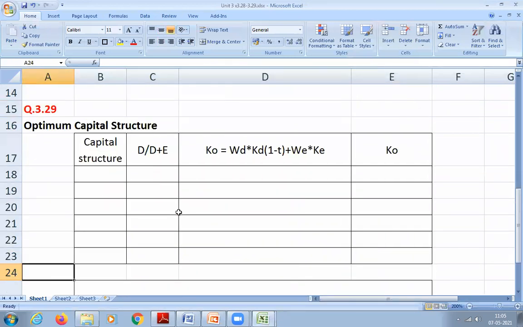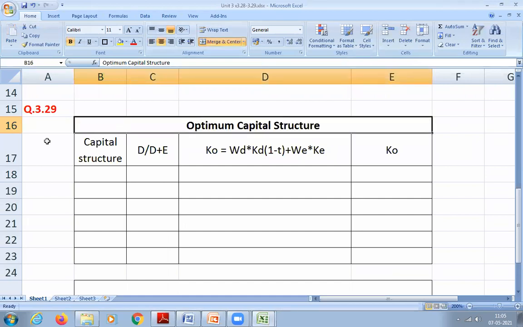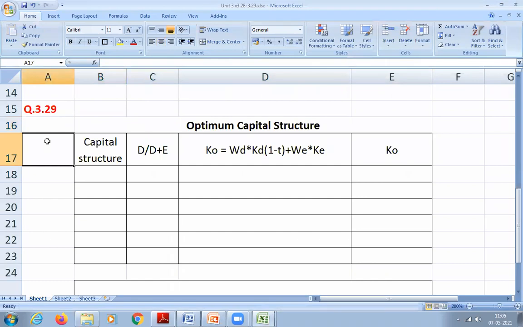So all of you again draw the same table once again. Question number 3.29. Draw the same table once again, all of you. First column capital structure, next D divided by D plus E, then K naught, then write down the formula of K naught, WD into KD into 1 minus T plus WE into KE. If they have given preference share, you have to add preference share also.